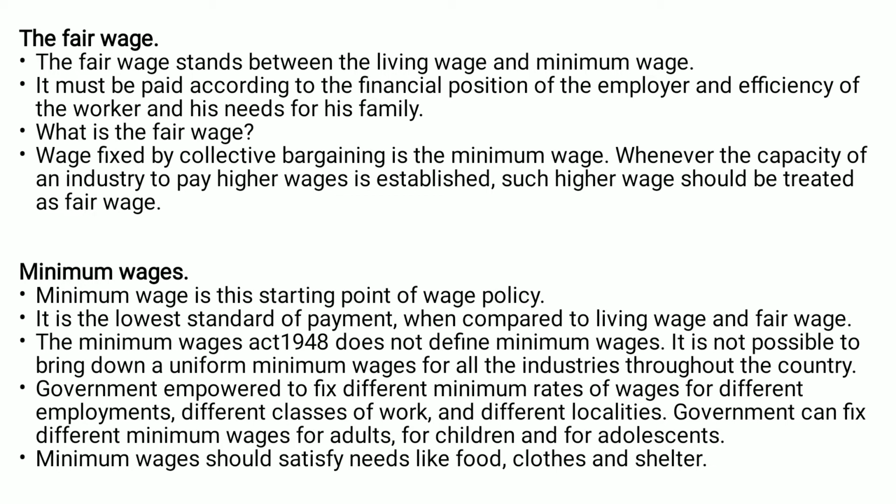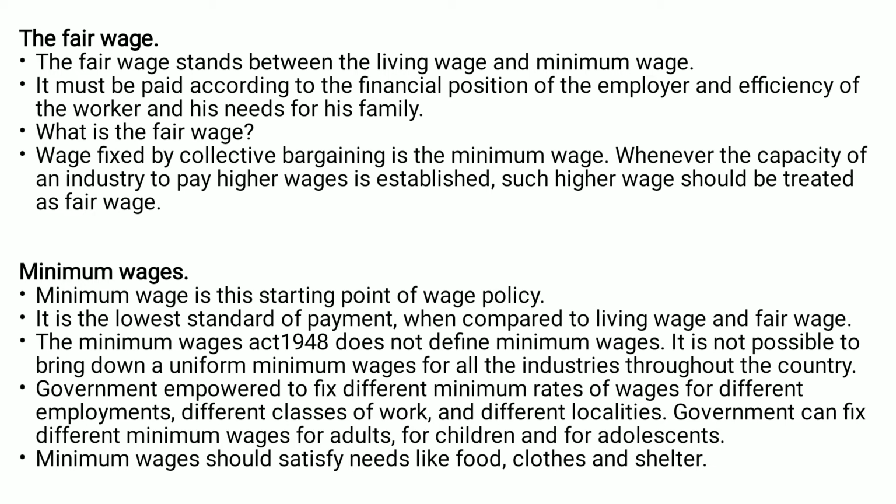It is the lowest standard of payment when compared to living wage and fair wage. The Minimum Wages Act 1948 does not define what the minimum wage is. It is not possible to bring down a uniform minimum wage for all the industries throughout the country.